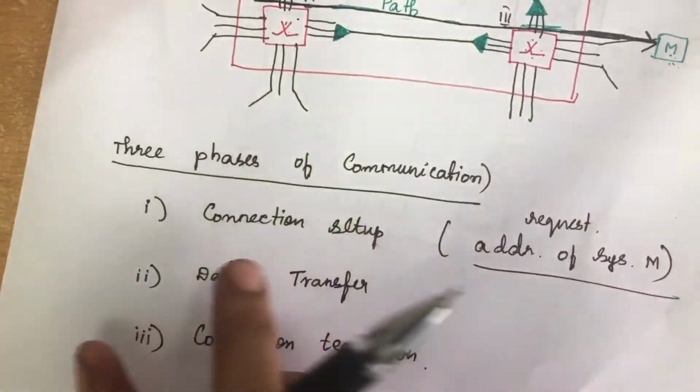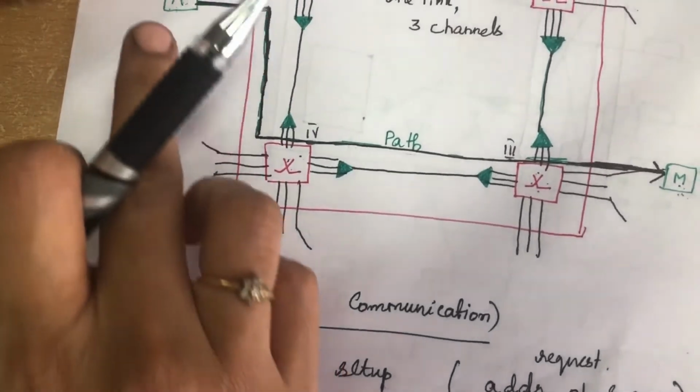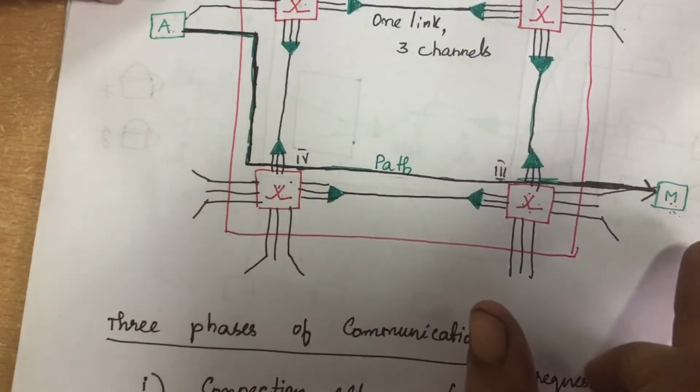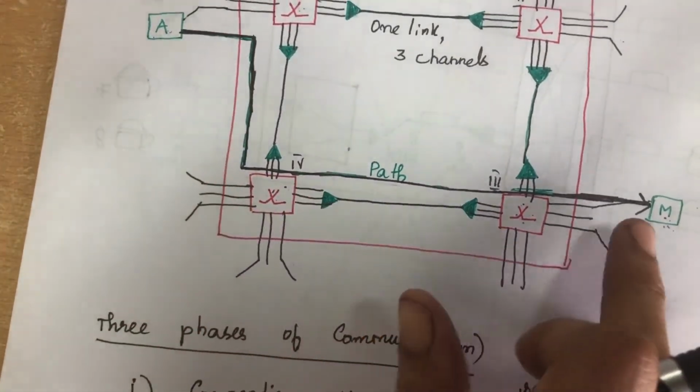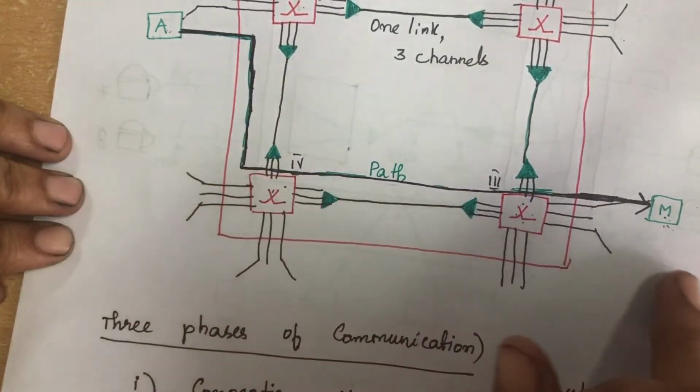This process is done in connection setup. So after connection setup, now the path is established. Now the data will be transferred between A and M. That is from A, the end device, to the end device M, the data will be transferred.